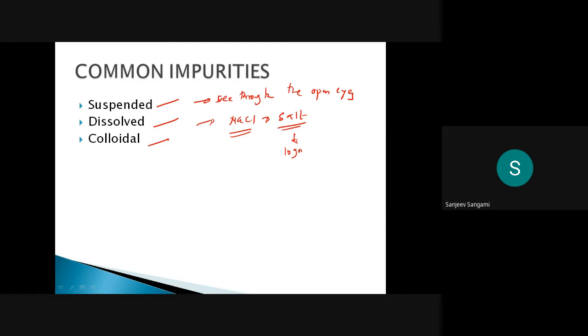Nowadays we are facing a lot of problems with the dissolved particles. If it is suspended, you can see it, even if it is colloidal, you can see it. But we are facing a lot of problems with the dissolved. Dissolved, you cannot see it.